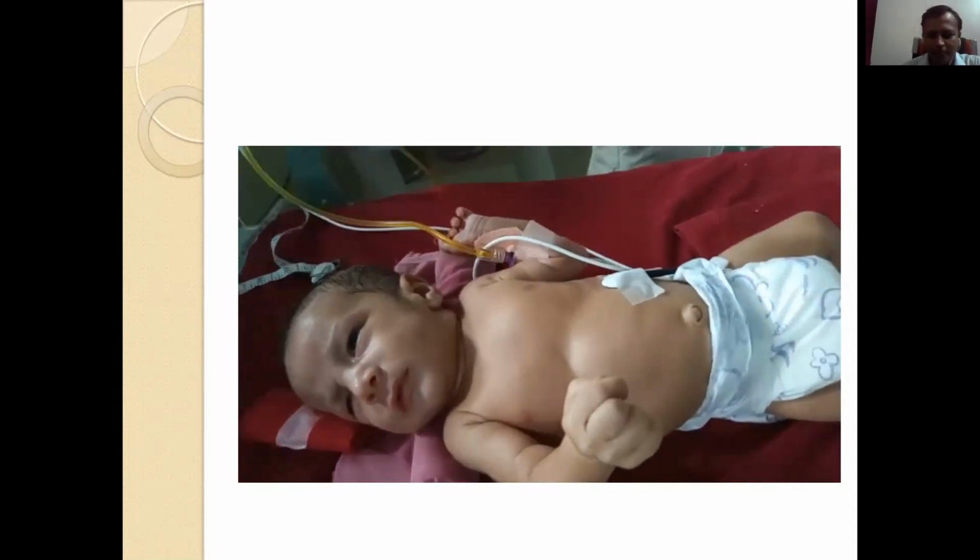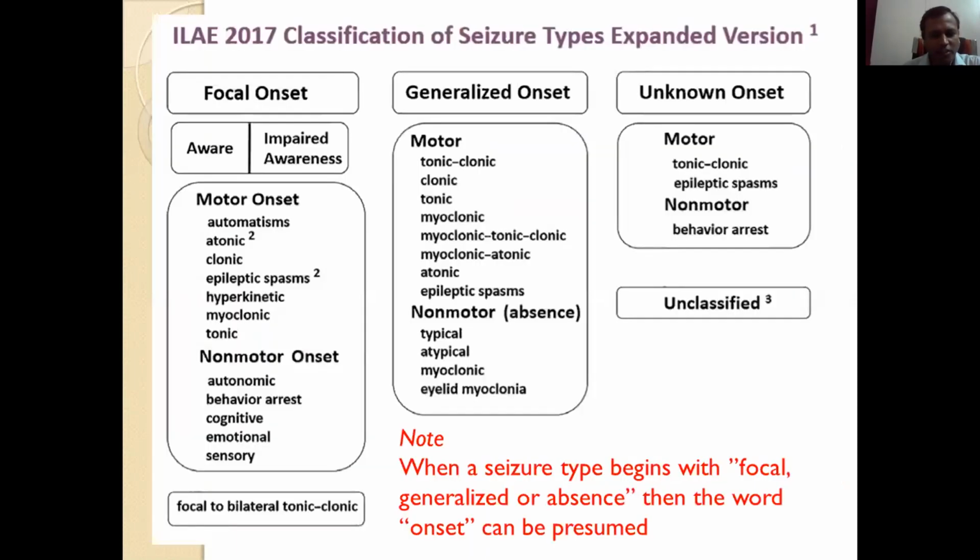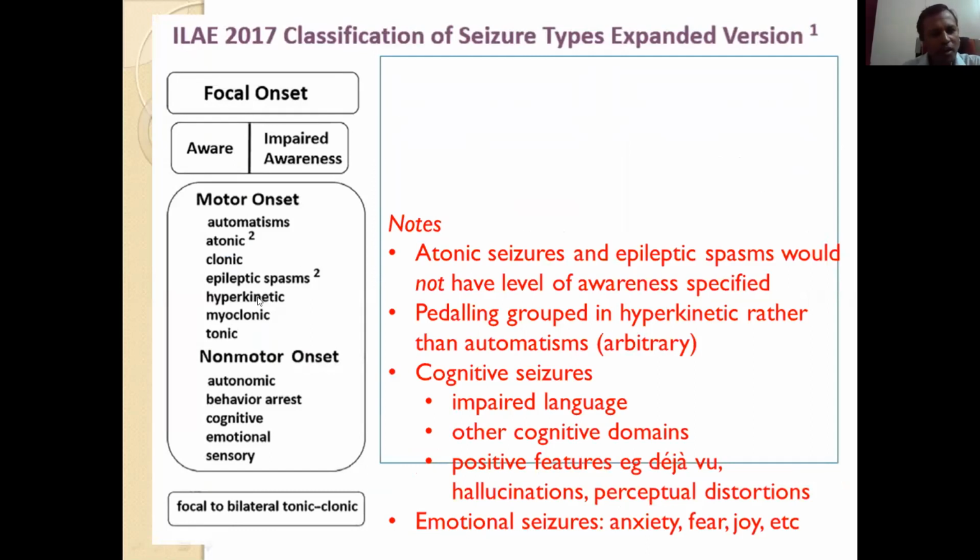So these are the differentiating points. Epileptic spasm has a duration of around 1 second. Myoclonic has a duration of less than 100 milliseconds, and tonic has a duration of seconds to minutes.